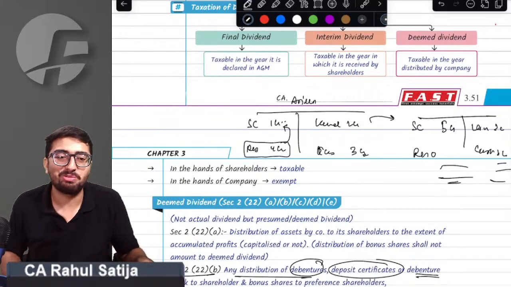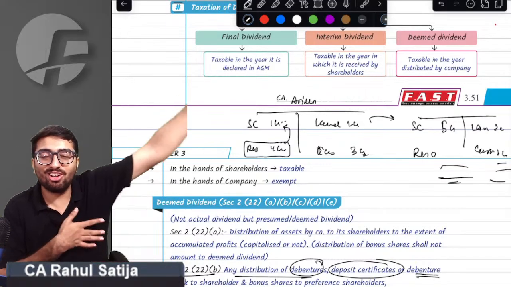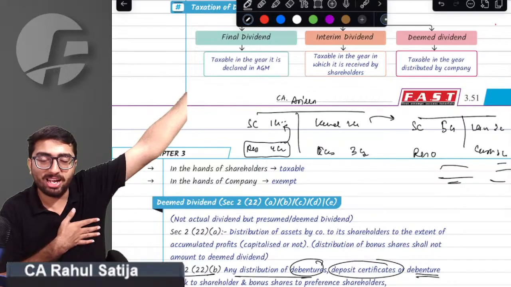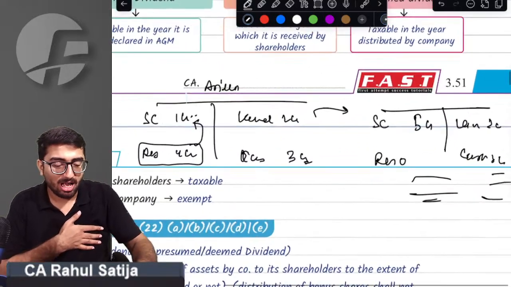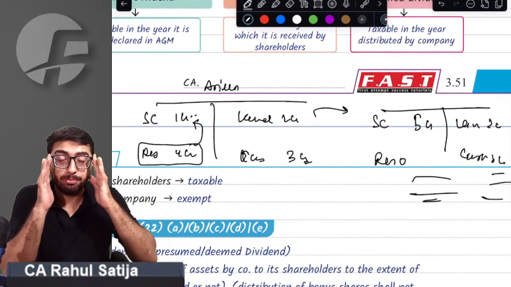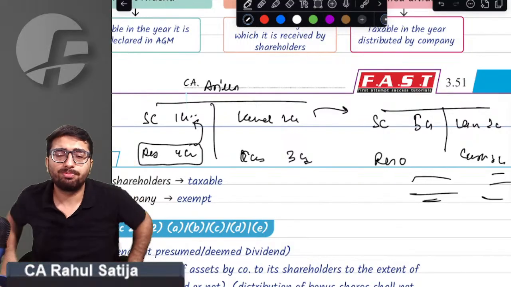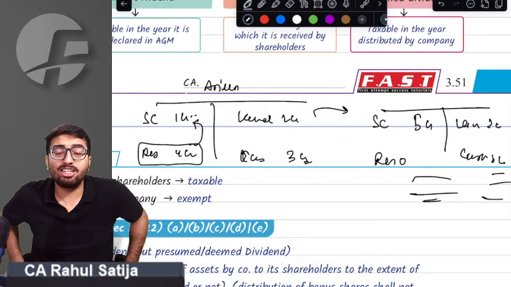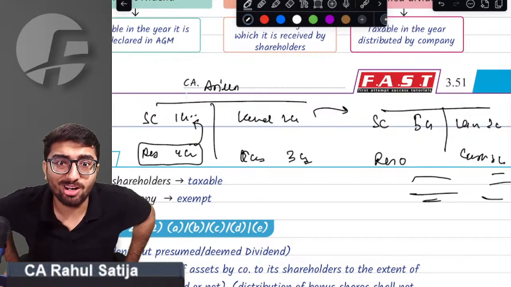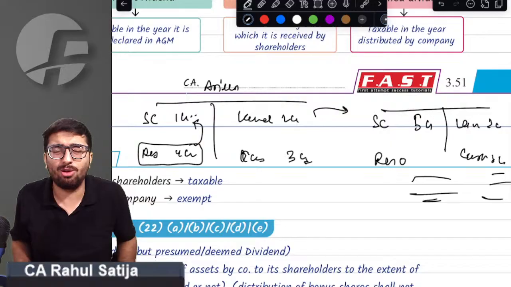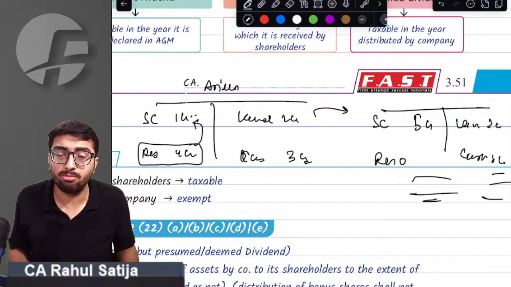Now he started distributing. Did you see the logic behind this tax planning? How beautifully Arjun transferred the accumulated profits into capital. Arjun capitalized such profits into capital. Oh my God, sir.